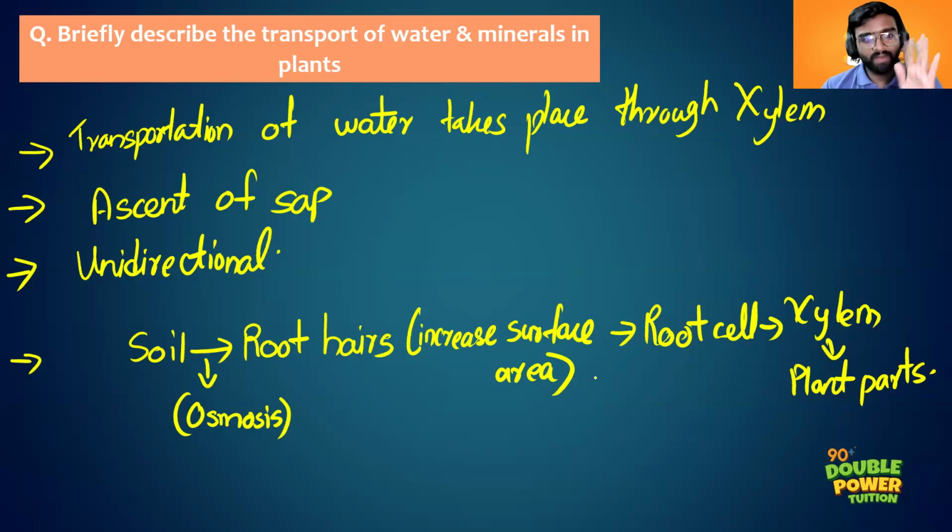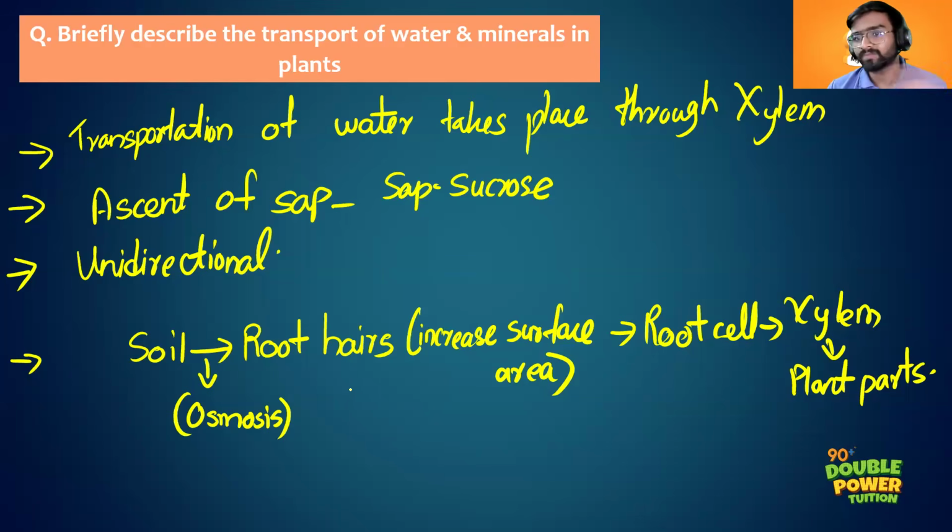Now I had just used 4 lines, but I had said everything. Transportation of water takes place through xylem. The transportation is called ascent of sap, and sap mainly contains sucrose. That much you can write here, as a single point, just 2 lines. Then the transportation of water is unidirectional. It takes place in only one direction.